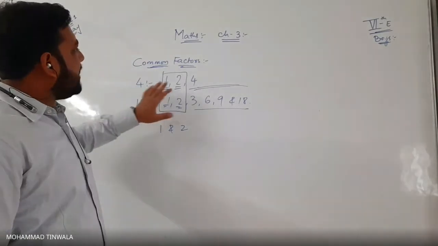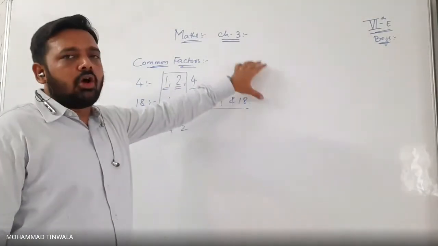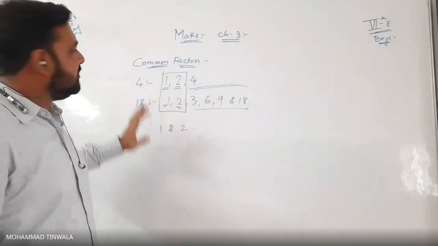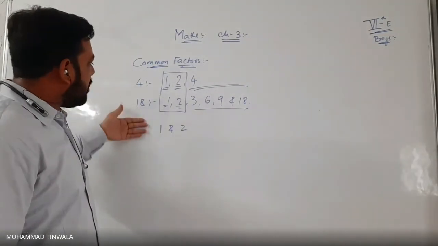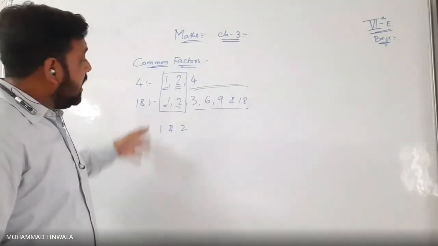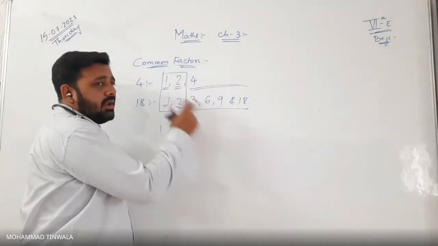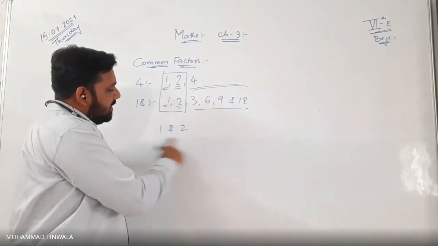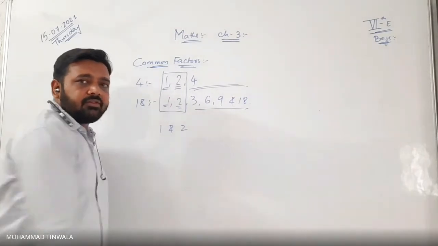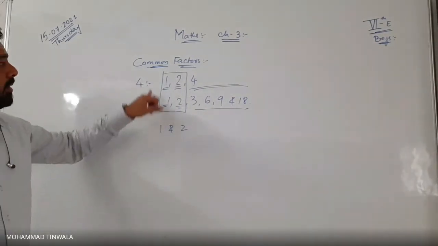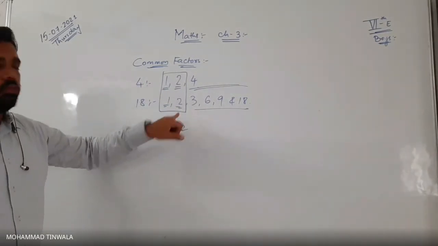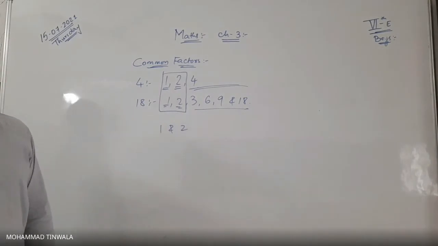The factors are the common numbers belonging to the comparative numbers. If there are two numbers, three numbers, or four numbers, and the table, the divisible number, is common, all those numbers are known as common factors. So what is common in these two? 1 and 2, both. Do you understand?